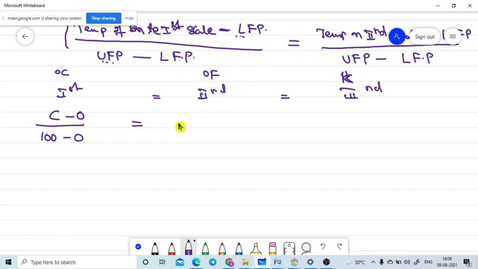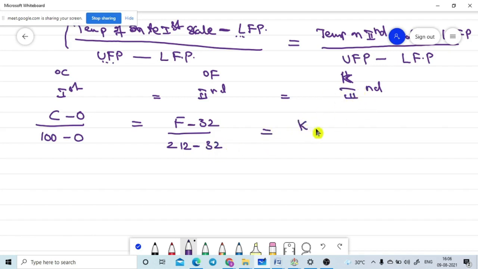I am taking this one, the Fahrenheit symbol F. What is the lower fixing point of the Fahrenheit? So (F − 32) divided by the upper fixing point minus the lower fixing point, 212 minus 32. That is equal to, in the Kelvin scale, I don't know, that's why I am putting the